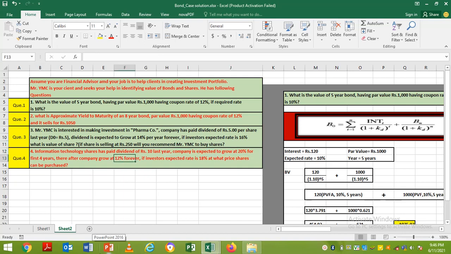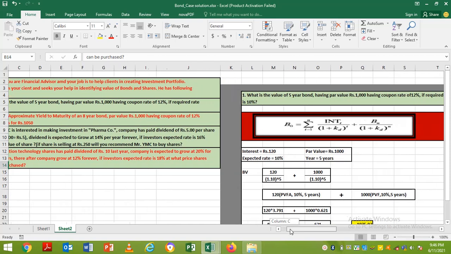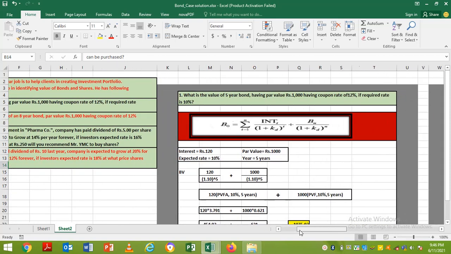So this is considered to be the dividend discount model, where there is more than one growth rate. One is 20% growth rate and one is 12% growth rate, and if the investor's expected rate is 18%, what is the purchase price. So this is a small case study, and let us solve it one by one.